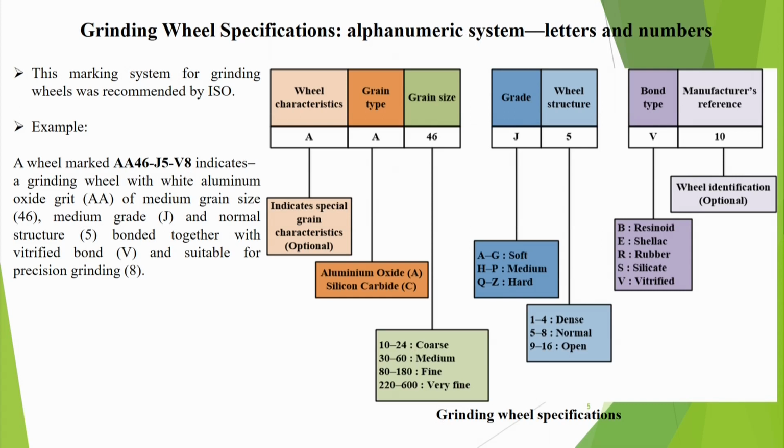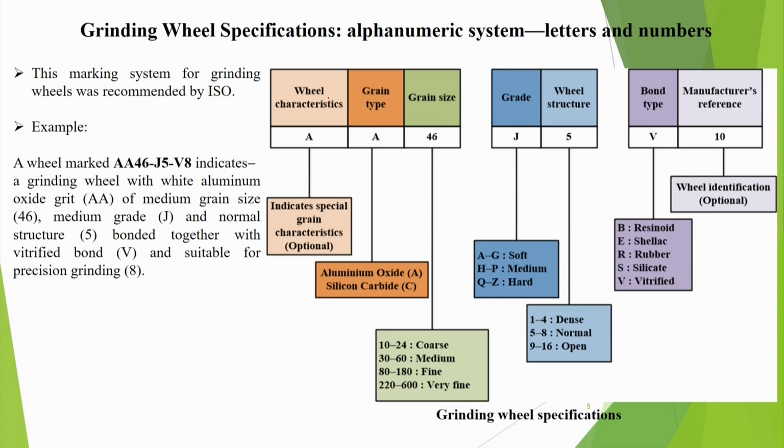Now, let us discuss, this is very important, grinding wheel specification. We use an alphanumeric system, that means we use letters and numbers to characterize a grinding wheel. This marking system for grinding wheels was recommended by ISO. So, let us see what really happens.